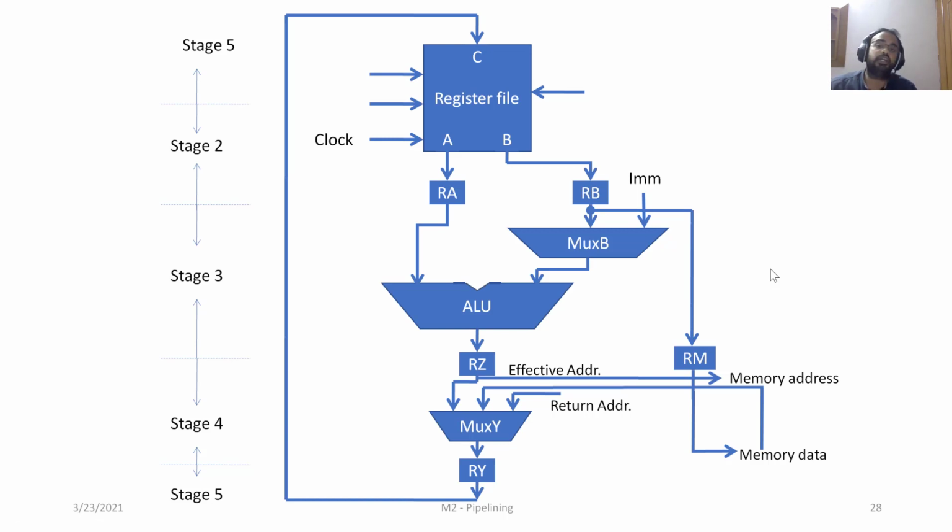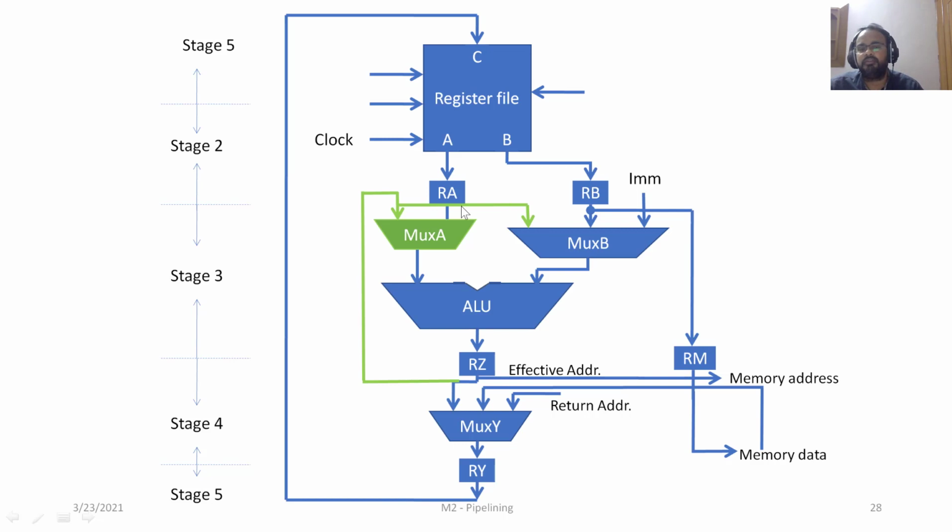Okay, now let's try to introduce the data forwarding paths to this so that we would be able to extend the same path to execute instructions in a pipeline fashion. So accordingly, we are introducing some additional hardware. So we have introduced MUX-Y, and here is the forwarding path from the end of execute stage, basically from RZ to the beginning of execute stage.